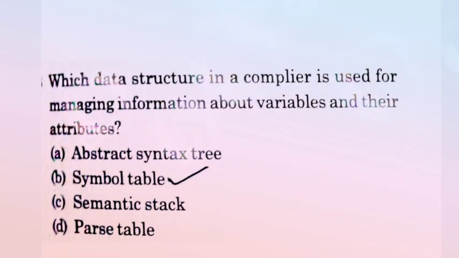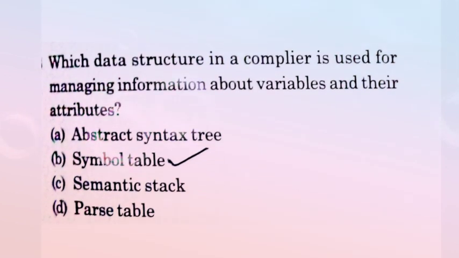Now come to the next question. Which data structure in a compiler is used for managing information about variables and their attributes? So it is very easy, that is your symbol table. So option B is correct. Now come to the next question.